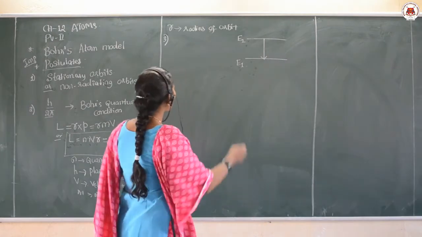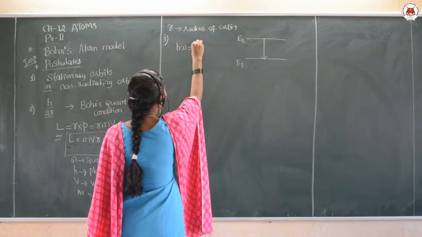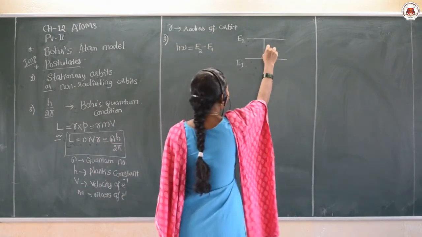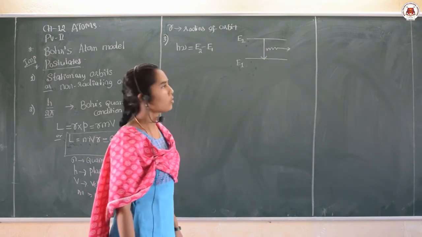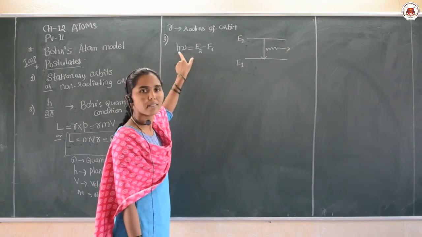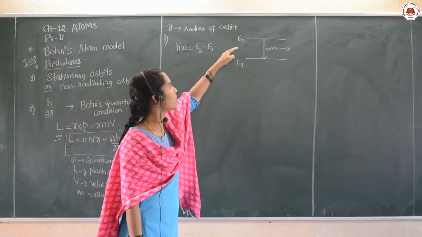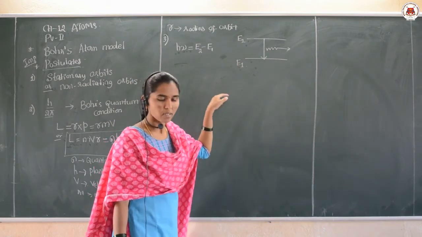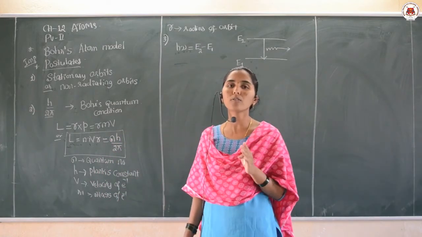That photon energy h nu is given by the energy difference between the two levels. So a photon will be emitted, with energy E equal to h nu. Am I clear? Yes. So these are the three very important postulates of Bohr's atom model.